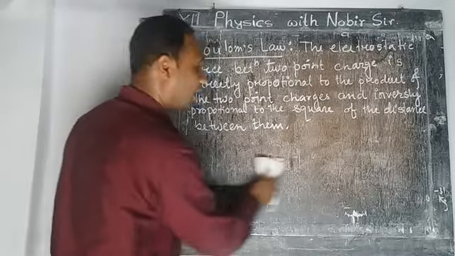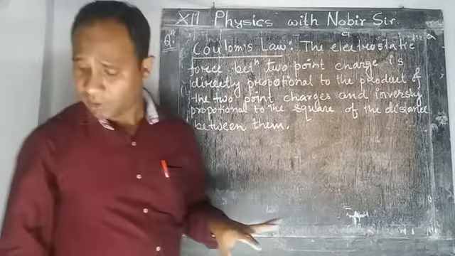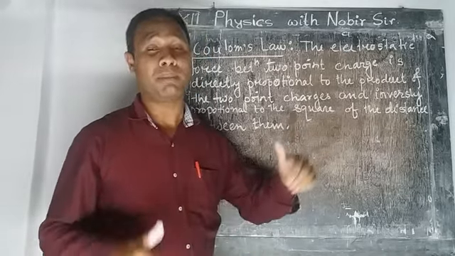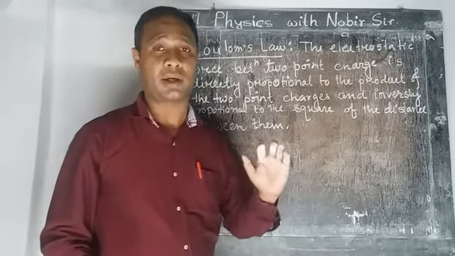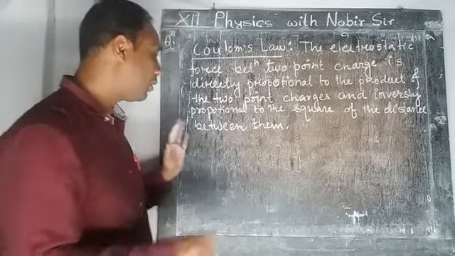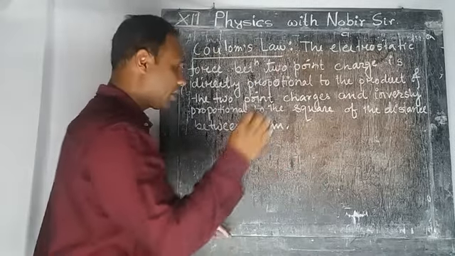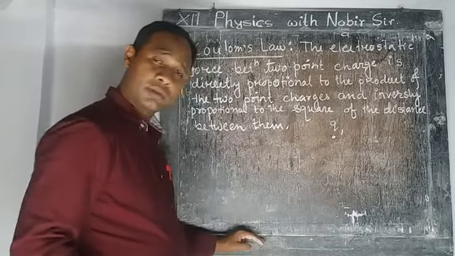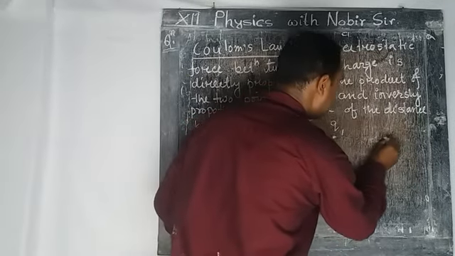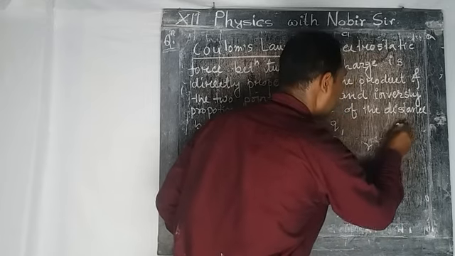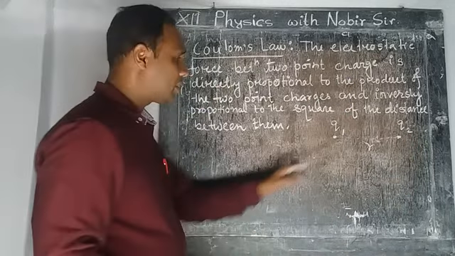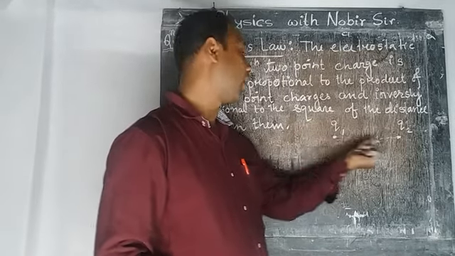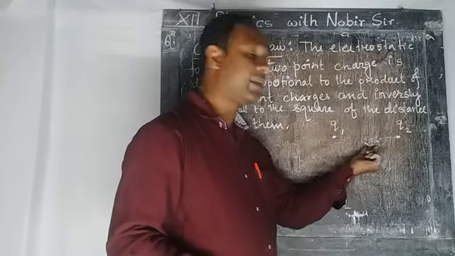So if we express this part in a mathematical expression, what will be the form of the mathematical formula of Coulomb's law? I am writing this. Suppose this is a point charge having charge q1, and another charge q2 is separated from it at a distance r. One charge is q1, another charge is q2, separated at a distance r.